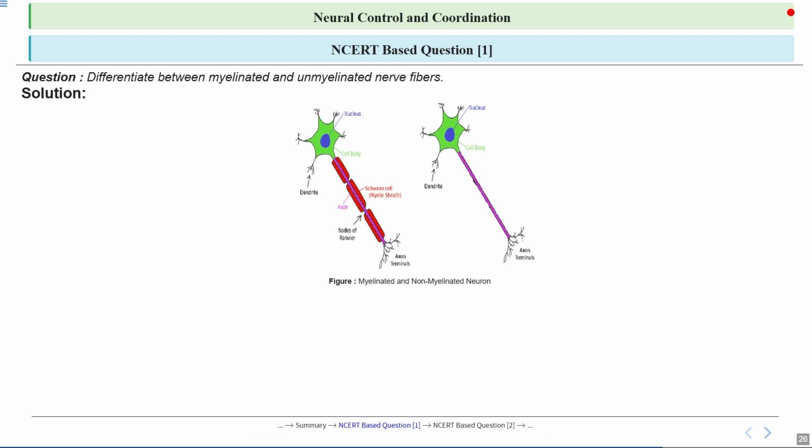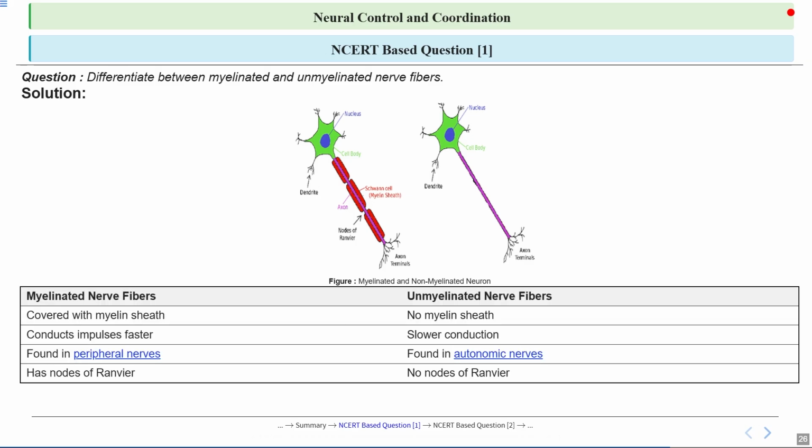In contrast, non-myelinated neurons lack this myelin sheath, resulting in slower signal transmission, as the impulse must travel continuously along the entire length of the axon. This distinction is crucial for understanding how different parts of the nervous system efficiently transmit information.